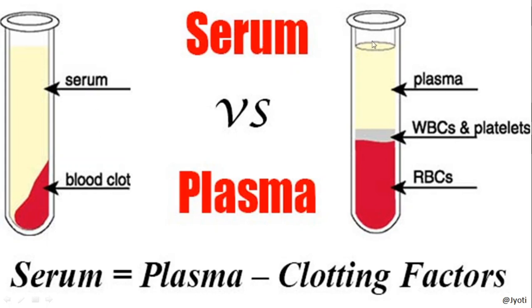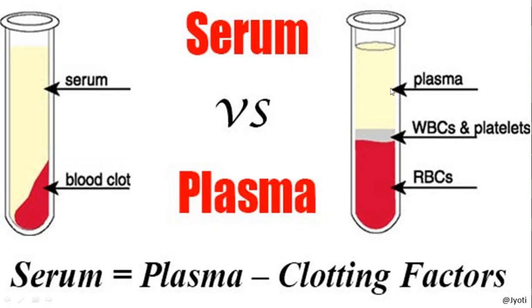But in this test tube, which is on the right side, you can see that here is the blood that contains the WBC, RBC and platelets, and the fluid part contains the clotting factors. So that's why the blood is not clotted. The blood is not coagulated.